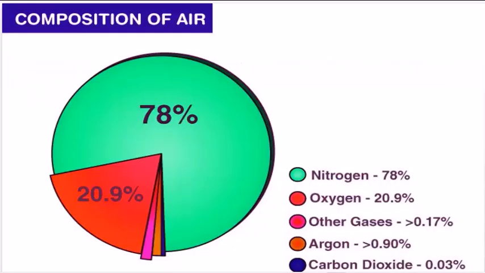Composition of air. The air we breathe is a mixture of gases. The following table shows the percentage of each gas in the air. Nitrogen, 78%. Oxygen, 20.9%. Other gases, 0.17%. Argon, 0.9%. Carbon dioxide, 0.03%.